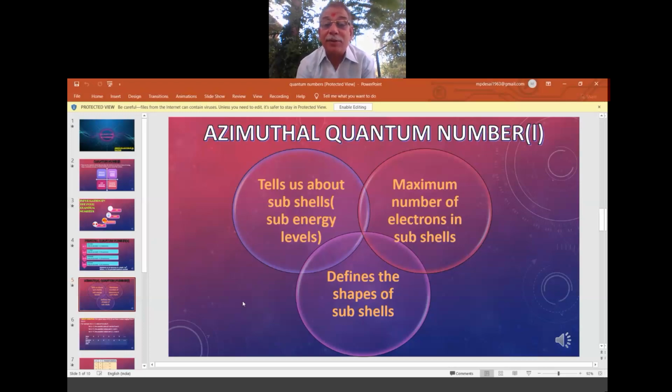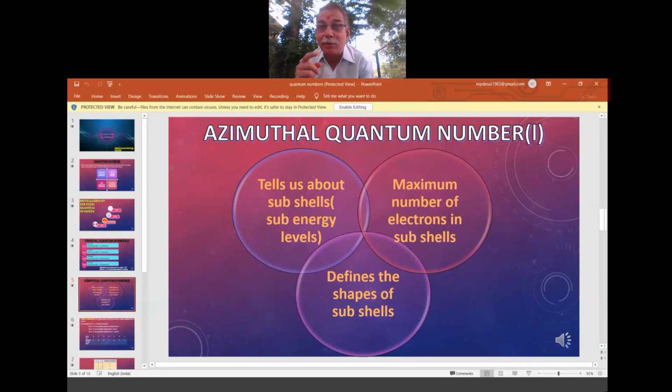So there is three information from the azimuthal quantum number. It tells us about subshells. That means the K shell is there, the main shell is there. In the K, are there any subshells, small shells? In Bijapur, Sainik school is there, a small portion, like that. Then the maximum number of electrons in a subshell. How many cadets are there in the Sainik school? In that, one cadet is there, to that cadet my cover belongs, like that. So it also gives the maximum number of electrons in subshells. Okay, main shell we understood using Bohr's theory. In the subshell, how many electrons can be accommodated? That is important. And third is what? It defines the shapes of subshells. Okay, I told you, shape.